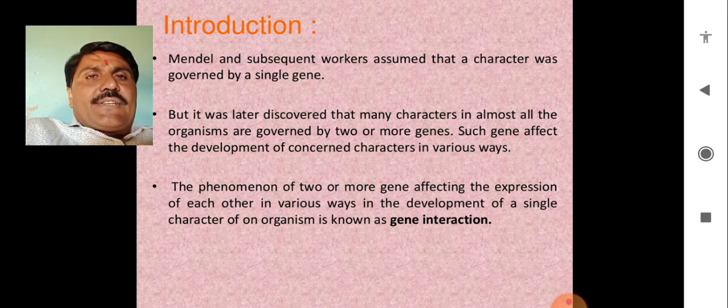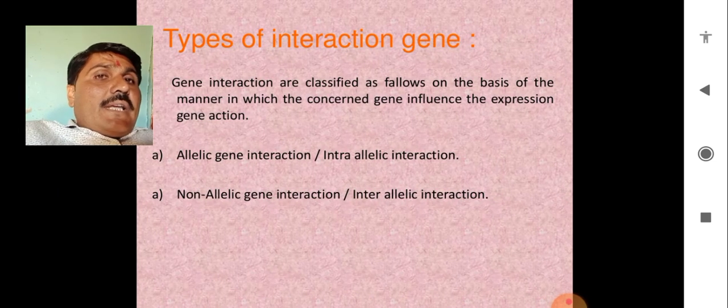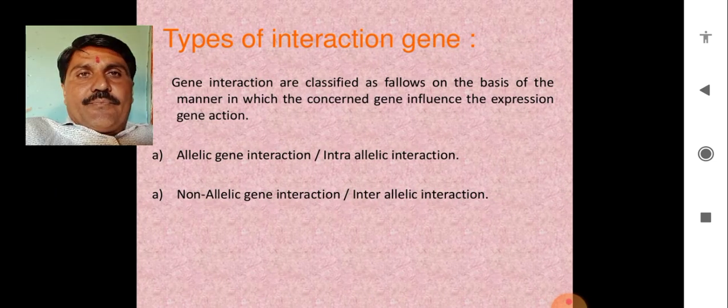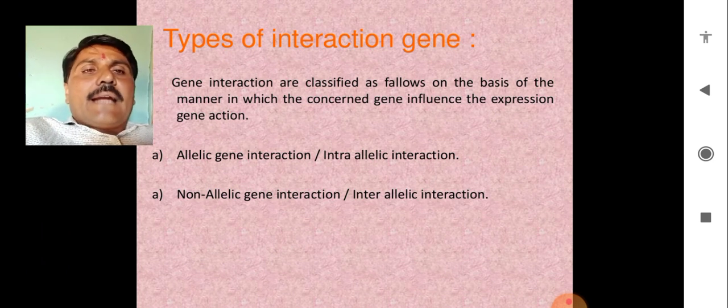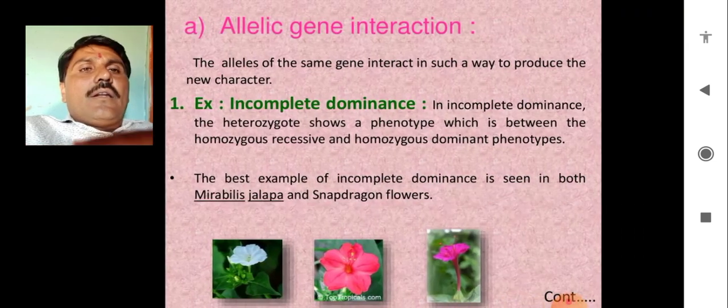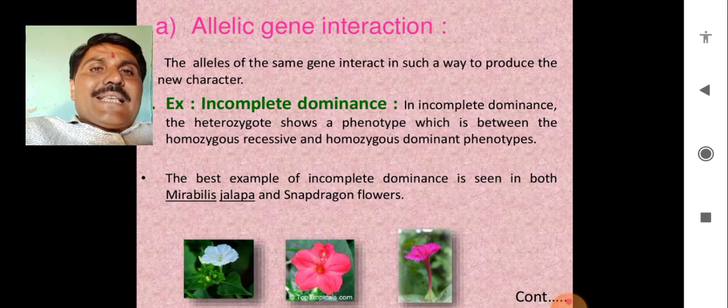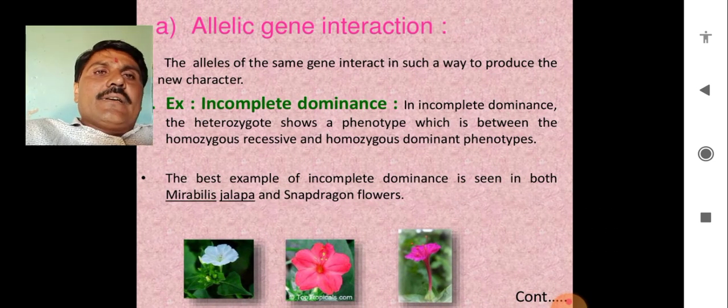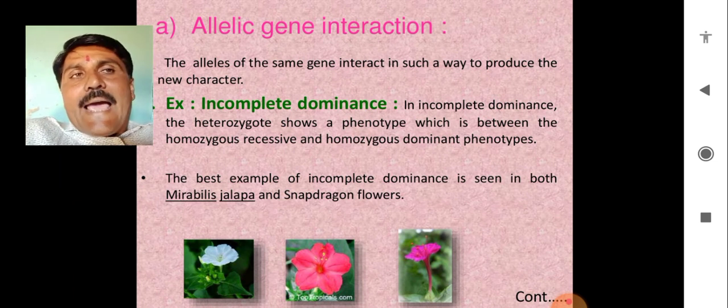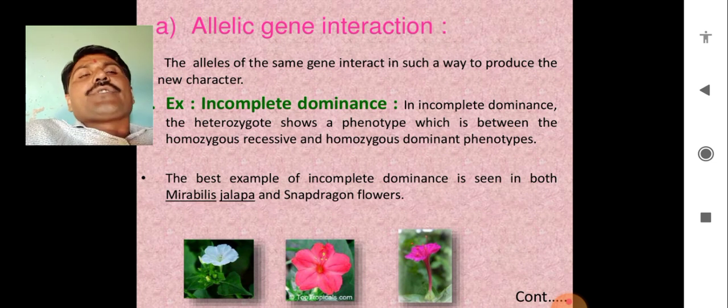That is gene interaction among themselves. They interact in two types: allelic gene interaction and non-allelic gene interaction. We study allelic gene interaction, in which the alleles of the same gene interact in such a way as to produce a new character.